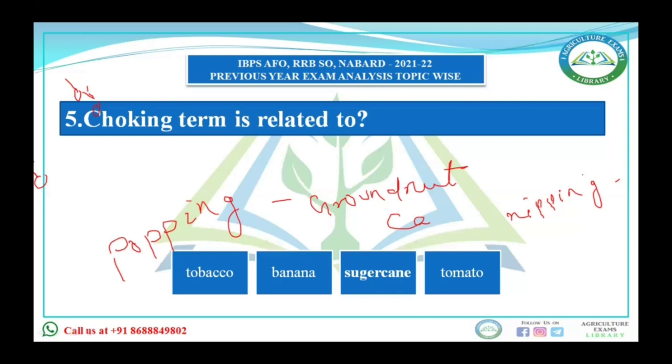Puddling is done in the paddy field. Denavelling is the removal of the male bud in banana. Dehaulming is the cutting of the plant before the harvesting of potato. Curing is practiced in tobacco as well as tea.